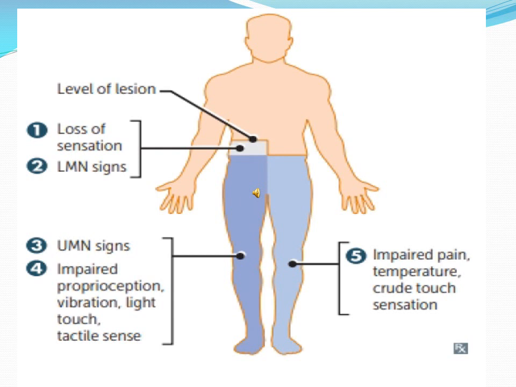And on the opposite side, there will be loss of the spinothalamic tract and no motor changes. Below the level of lesion, sensory changes will be loss of posterior column tract and motor changes upper motor neuron type of paralysis. And on the opposite side, there will be loss of pain, temperature and crude touch, that is spinothalamic tract, and minimum or no loss of motor system.